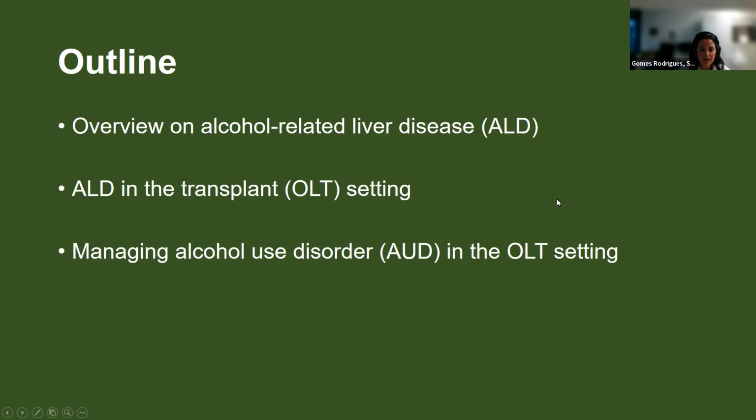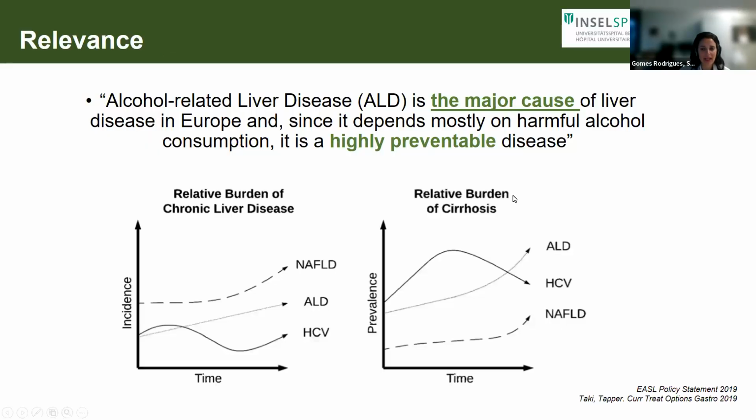Here we have my outline for the presentation. We're going to talk about overall alcohol-related liver disease, not alcoholic-related liver disease. This is a big change in terms of stigma that we should always apply in our reports, and when we're speaking about this disease, change the term to alcohol-related and not alcoholic. We're going to talk about ALD in the transplant setting and how do we manage alcohol use disorder, not alcoholism, in the OLT setting.